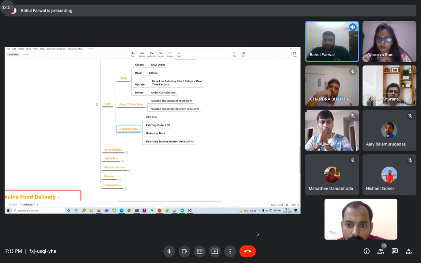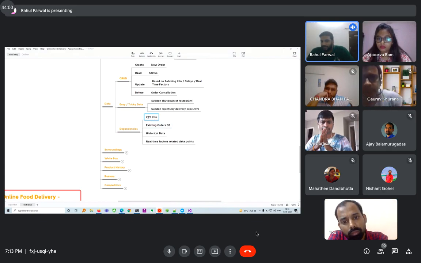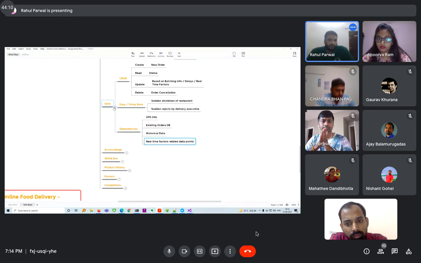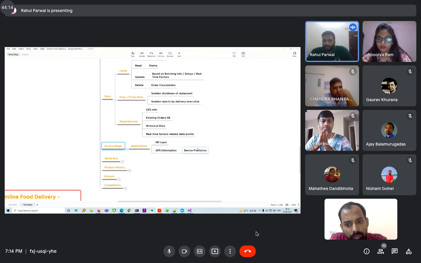Then there are some dependencies of data also, like the GPS information, maybe for traffic and all, and something that we take from some other app, or we built our own system, something like that. Existing orders database, historical data, and real-time factors related data points. So all this would come as a dependency. So that's about data. So yeah, we can talk about surroundings.